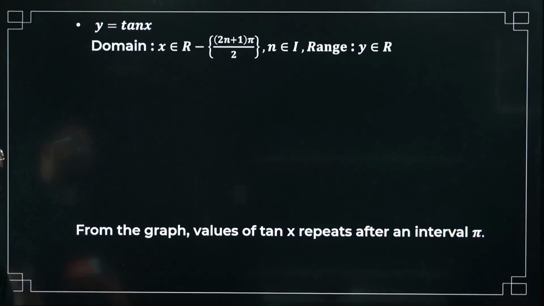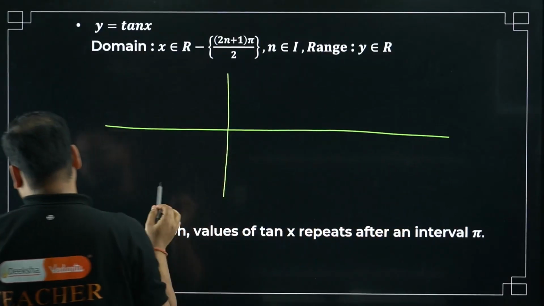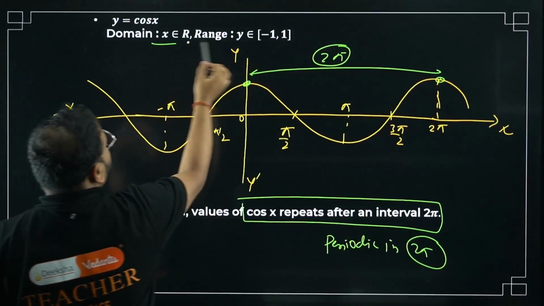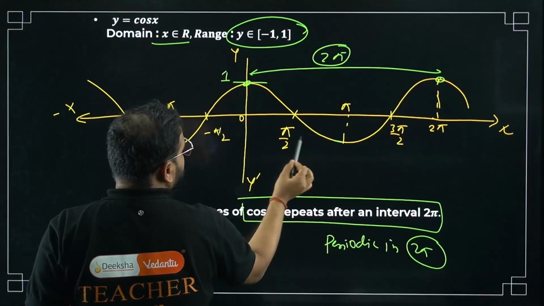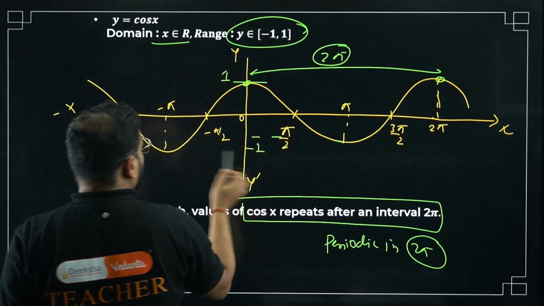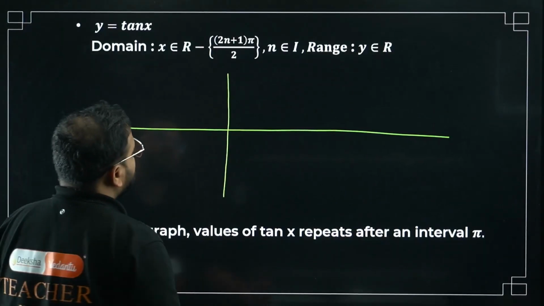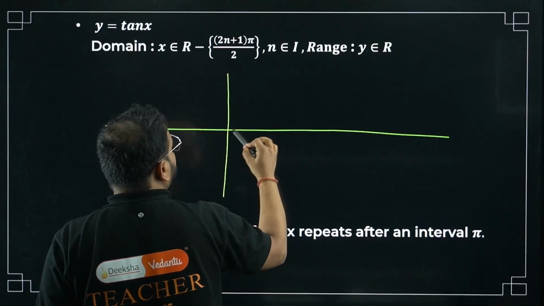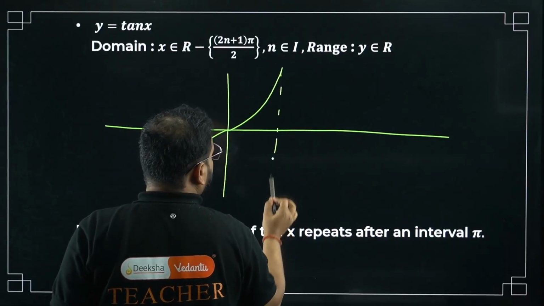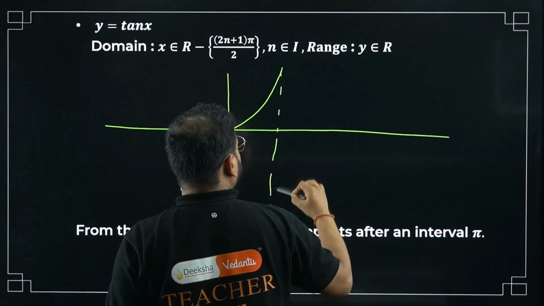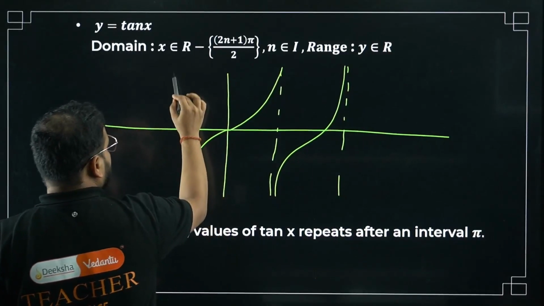This is done. Moving on to tan x. Chali. So we'll draw this. We have the domain and range over here. The domain is all real, the range is also the same. Minus 1 to 1. This part is my plus 1, and this part is going to be minus 1, okay? So the range is minus 1 to 1. Okay. What about this, bacha? Check this out. Very interesting. Again, you'll have this. This side also you'll have like this only.